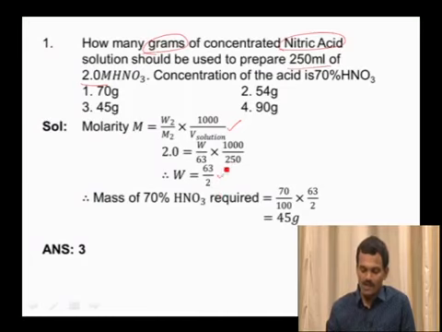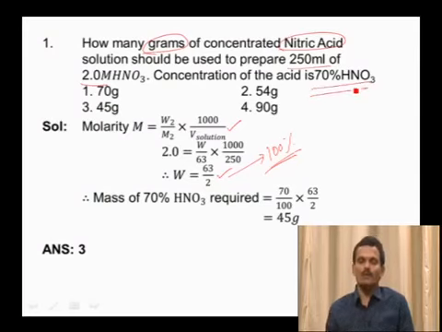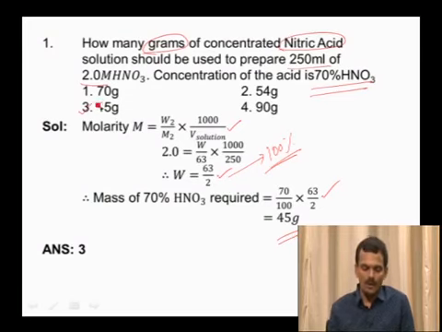So this 63 by 2 grams of HNO3 required is for 100% pure substance, but the given concentrated solution is only 70%. So now we have to calculate how many grams of 70% HNO3 is required. 70% given, so 70 by 100 into required mass is 63 by 2, which is 45 grams. So the third option is the correct answer here.